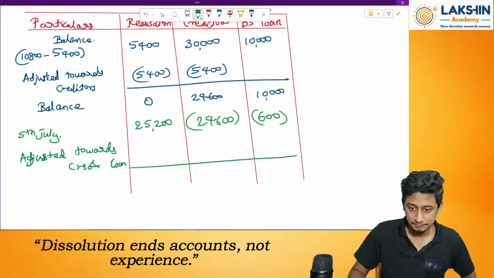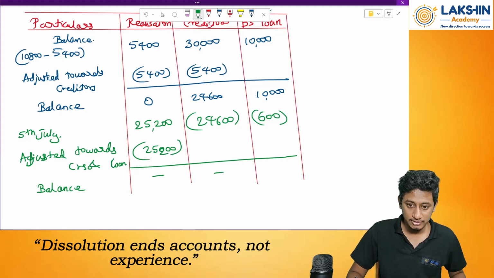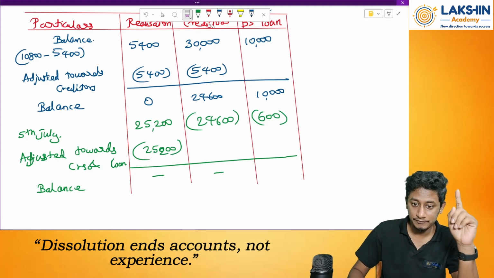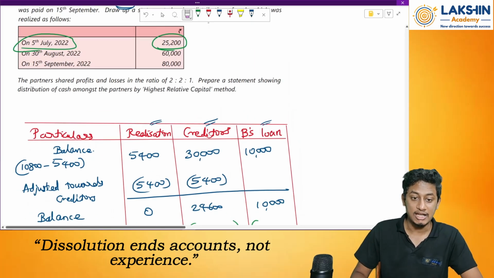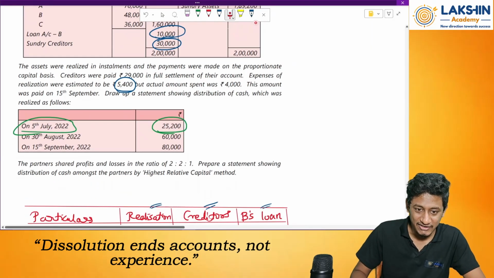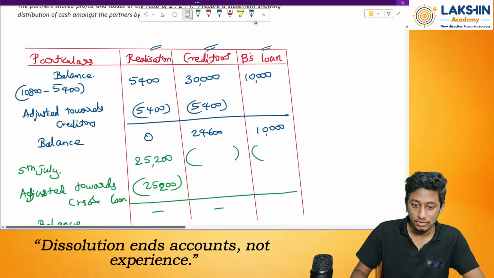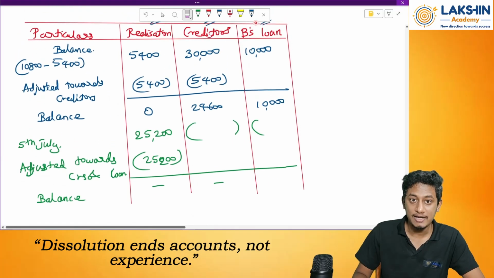Now again, balance how much? Over here to complete utilization 25,200, right? So nil. So here nil. Oh, wait a minute. Before adjusting this, one thing we forgot. Creditors have given us a discount. Remember? See over here, only 29,000 is required to be paid to them. So how much will I pay?